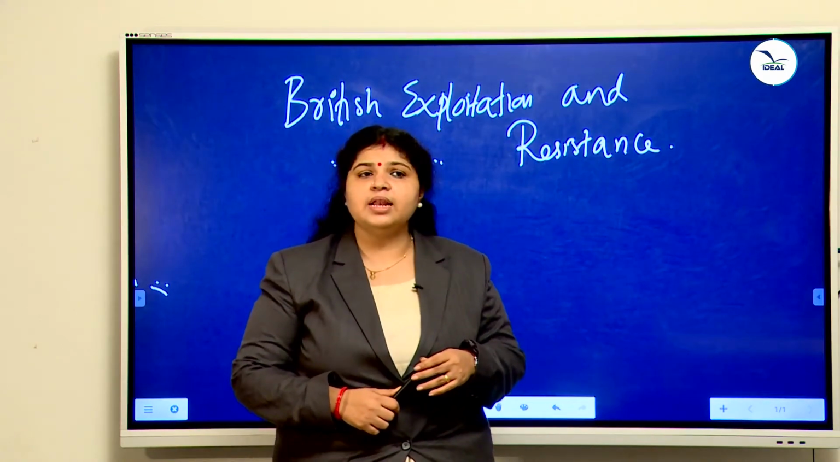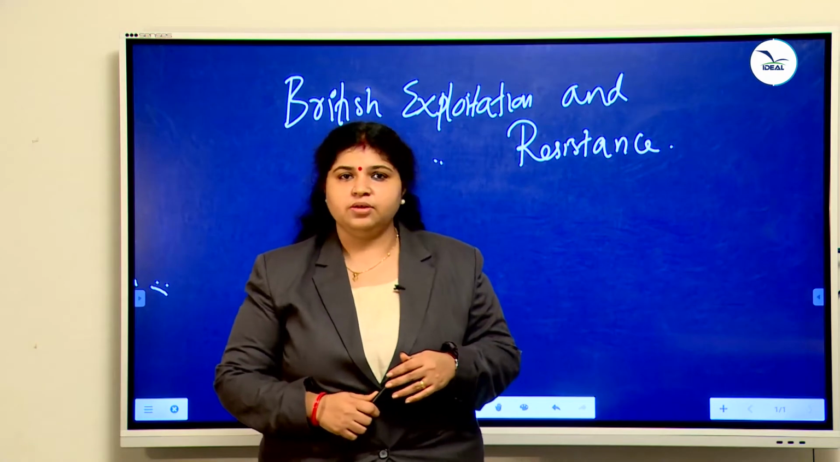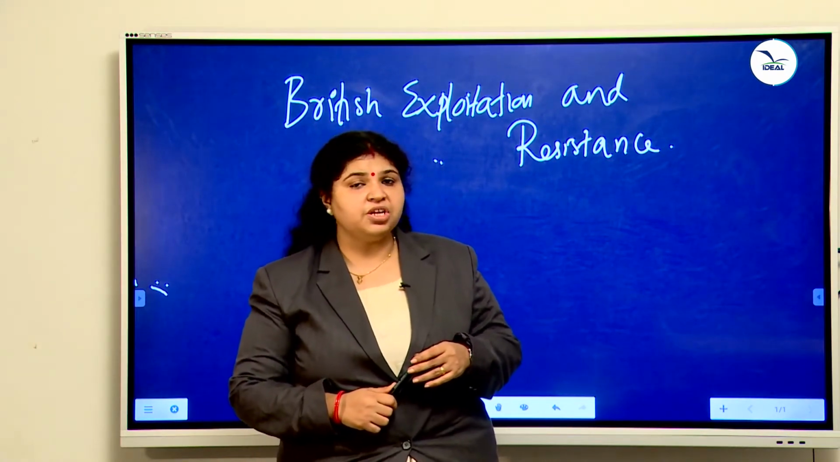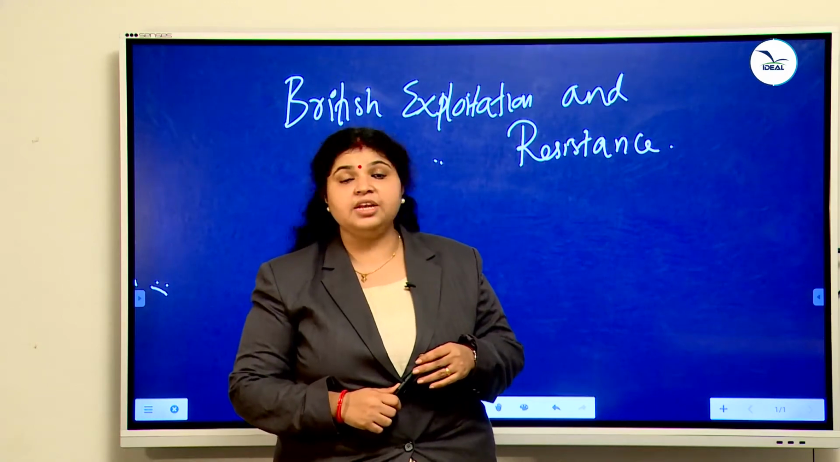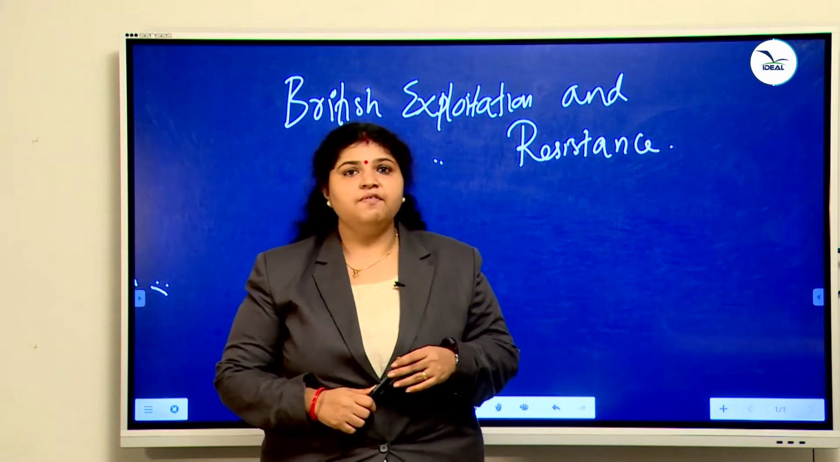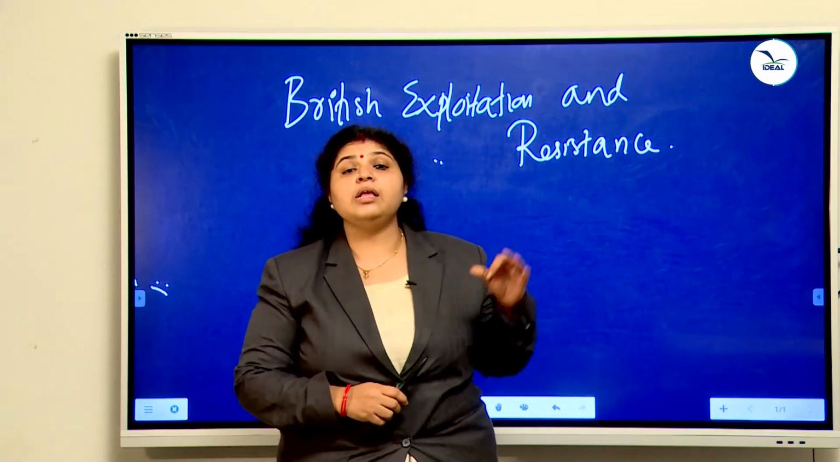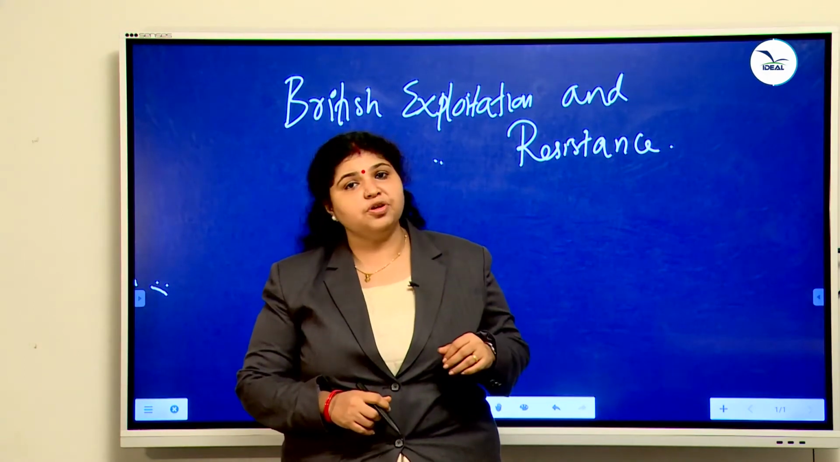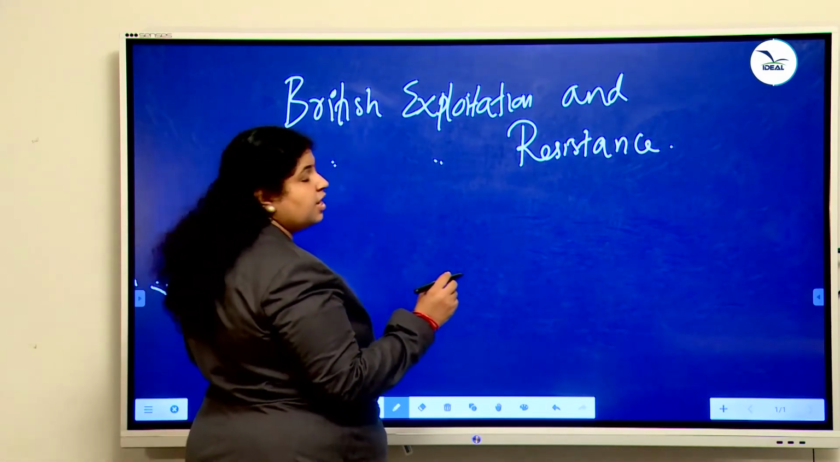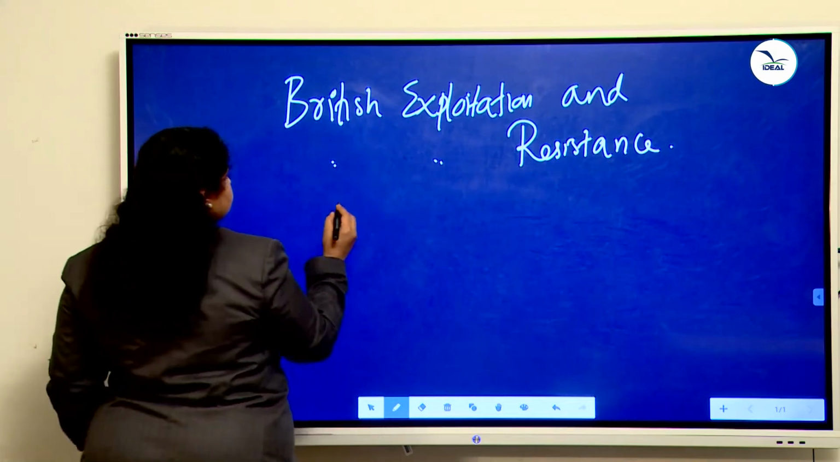India was basically an agricultural country. So the land revenue system introduced by the British really affected the Indian farmers. It broke the backbone of Indian farmers. First we want to learn the three land revenue policies introduced by the British in India, that is